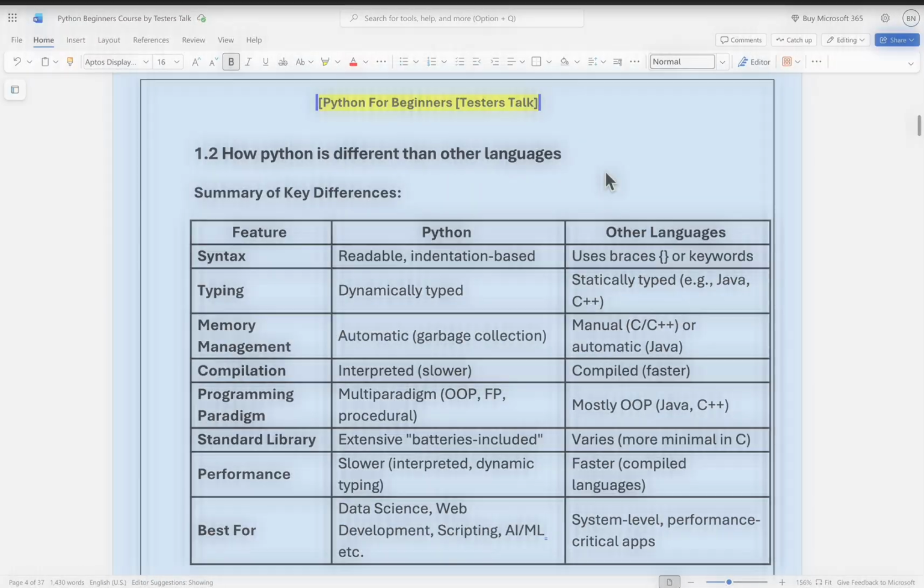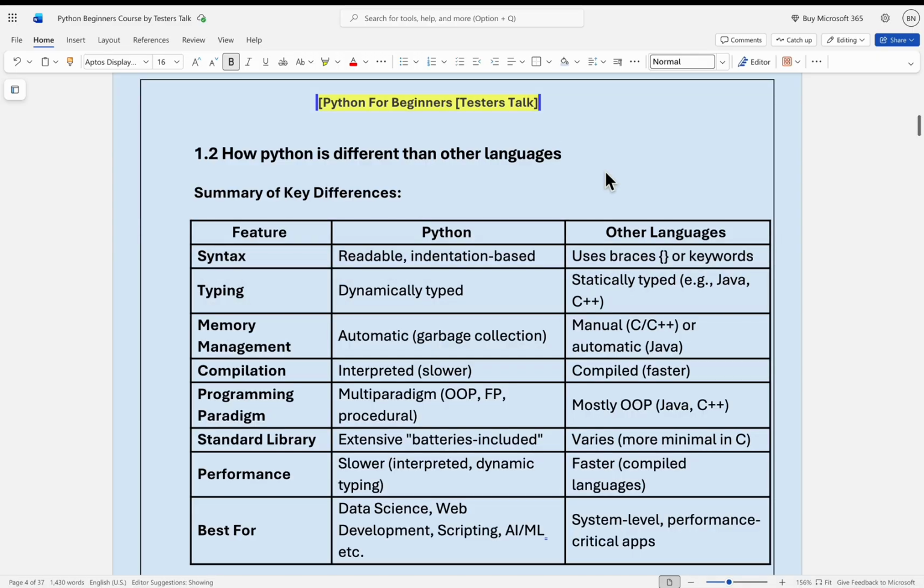So far you have seen what is Python and what the key features of Python are. Now in this video I will discuss how Python is different from the other programming languages. Let's take the first feature, syntax.